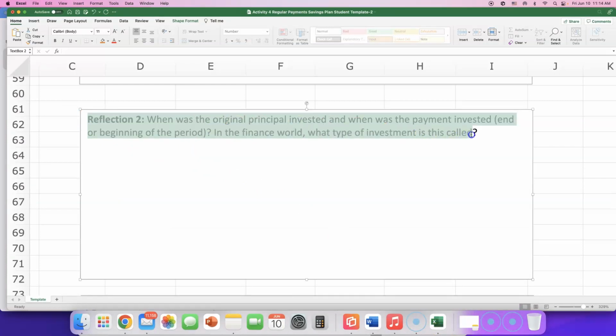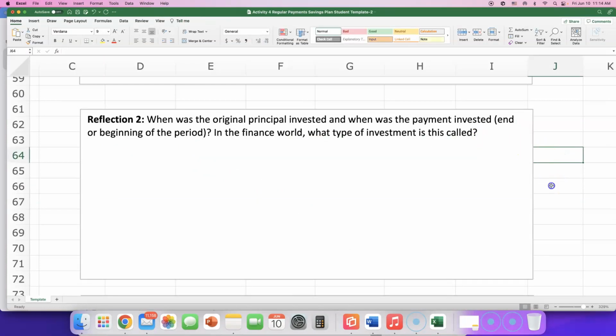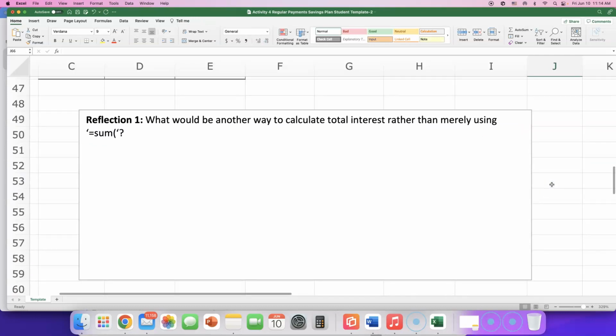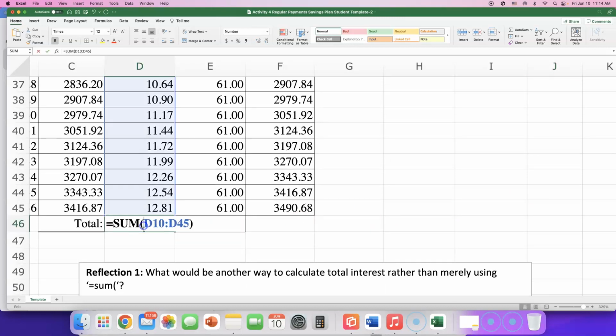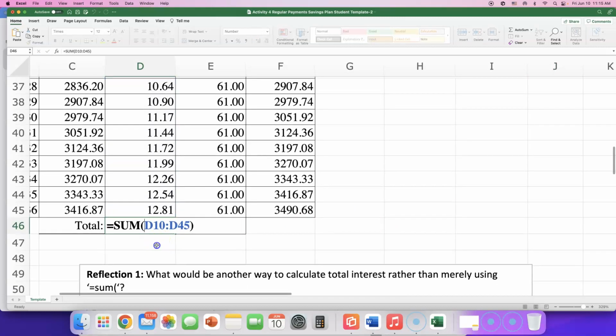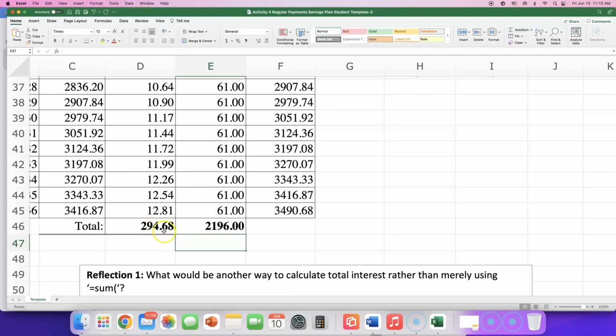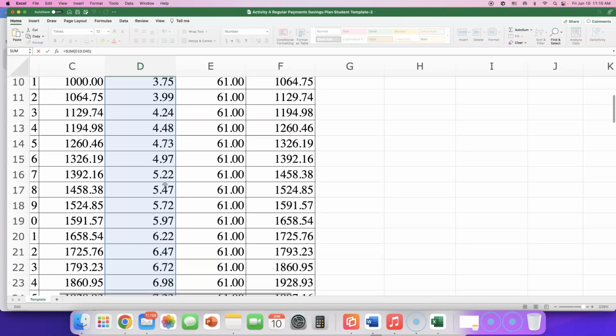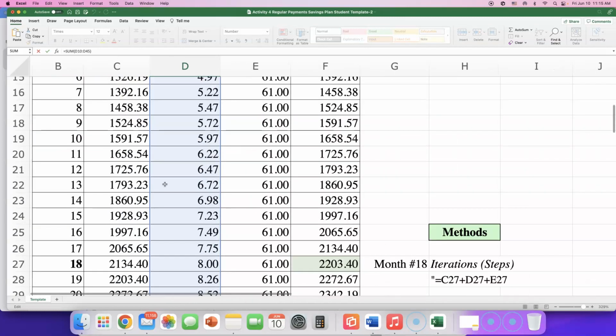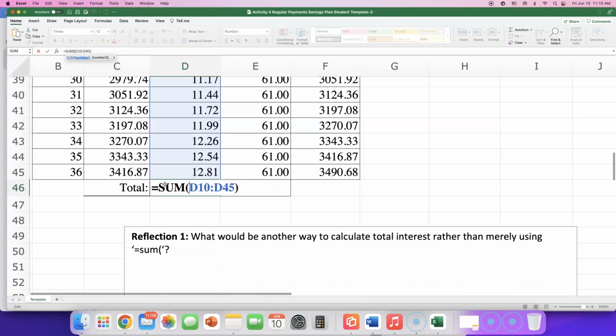Okay, so we talked about what it is called. But for reflection question 1, what will be another way to calculate total interest rather than merely using the sum function? So this is what they're asking. How do we find this number? My number is 294.68. Your number is different, but they're asking how do we find this number down in D46? They used the sum function. They basically added all the interest for each quarter, and that's how they found the total interest earned.